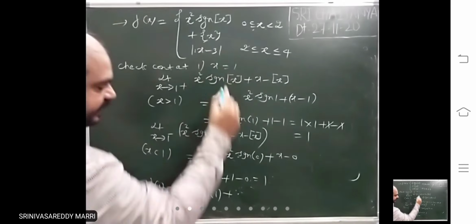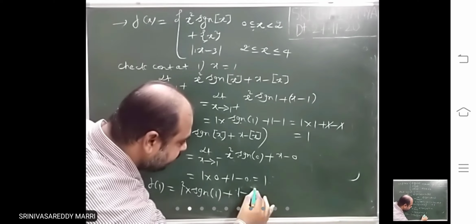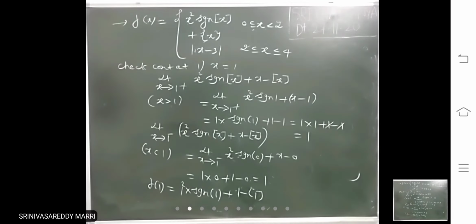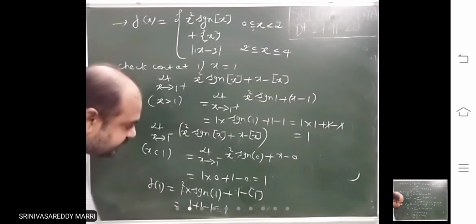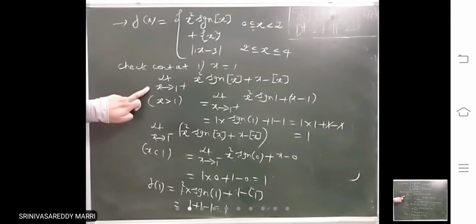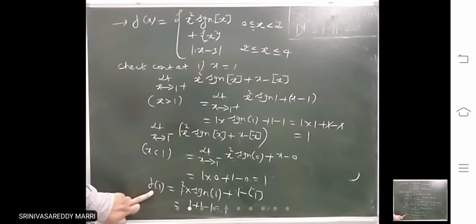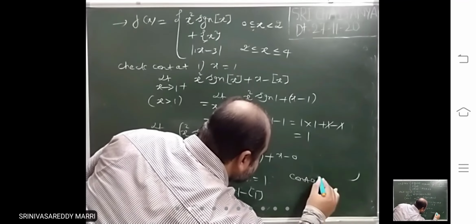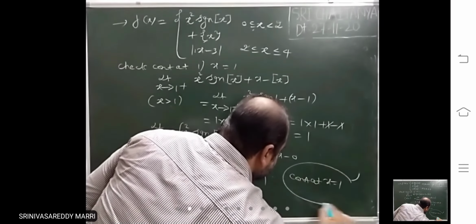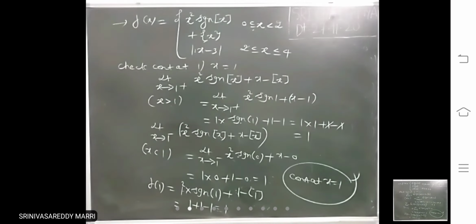That is 1 minus step 1. x is 1. 1 square into this is 1. 1 plus 1 minus 1, which is 1. Therefore, all of these are equal. Therefore, continuous. Continuous at x equal to 1.